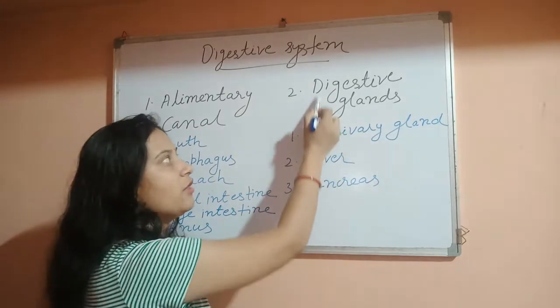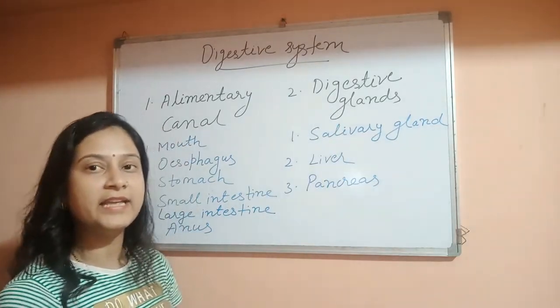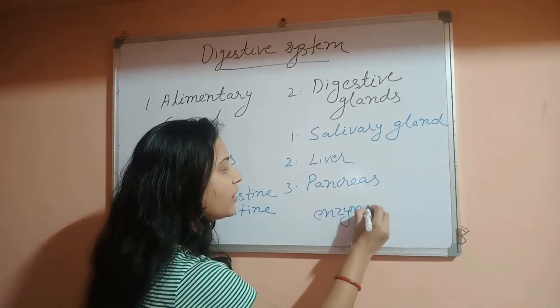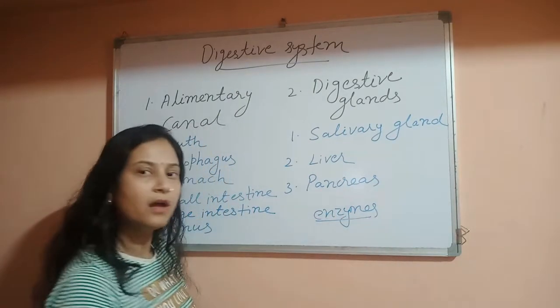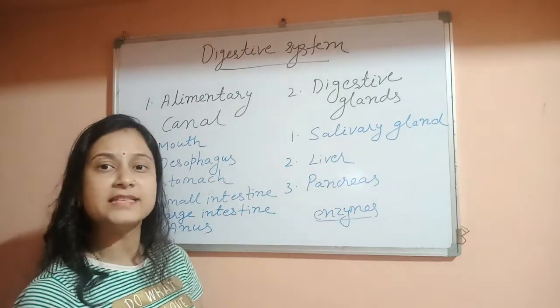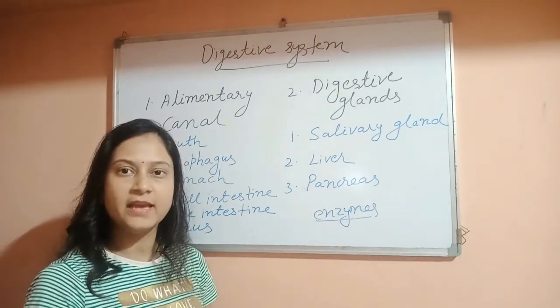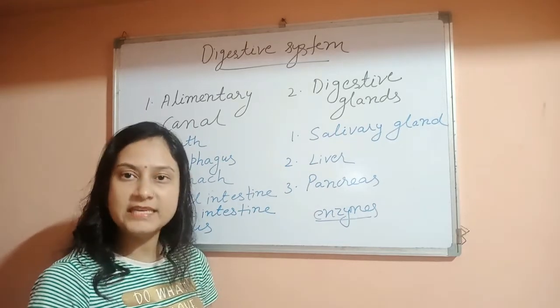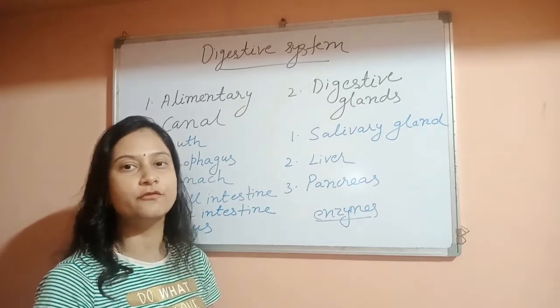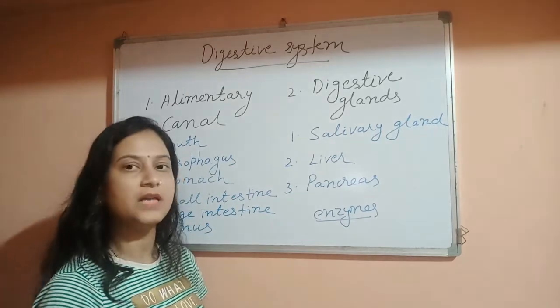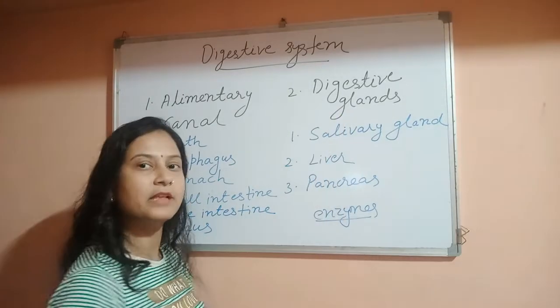The secretions of digestive glands contain enzymes which are needed for digestion. Now what are enzymes? Enzymes act as a catalyst, or we can say enzymes act as scissors for cutting large food materials into smaller ones. So these enzymes are provided by the digestive glands.